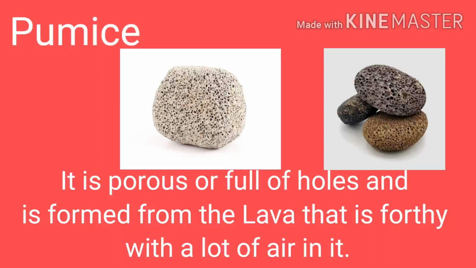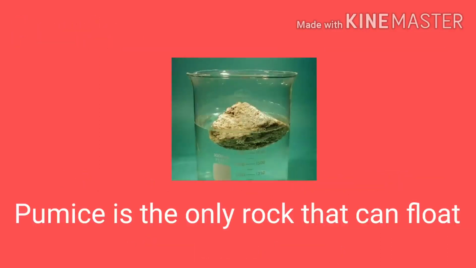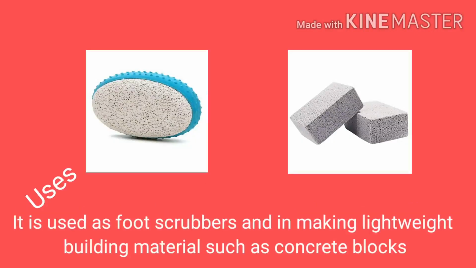When this lava solidifies, the air bubbles stay as they are and it forms a rock with holes, that is pumice. Air enters the holes of pumice and it can float. So pumice is the only rock that can float. Pumice is used as a foot scrubber and in making lightweight building materials such as concrete blocks.